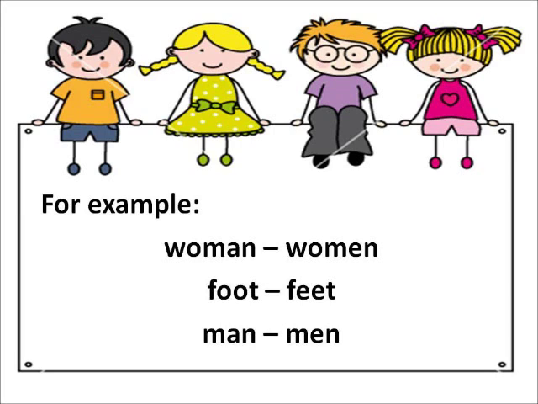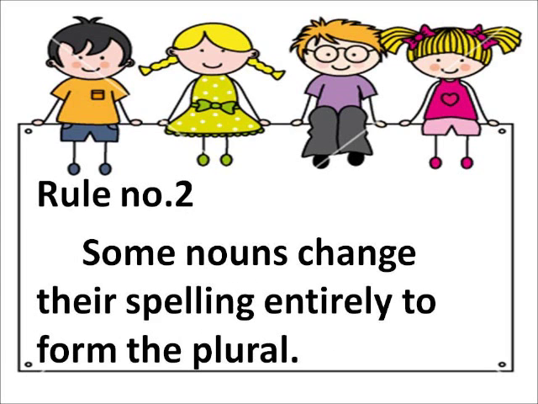Rule number 1. Some nouns change the vowels to form the plural. For our first example, the word woman, we will change the vowel A to E to form the plural, from woman to women. For our second example, the word foot, we will change both O's to E's to form the plural, from foot to feet. For our last example, the word man, we will change the vowel A to E to form the plural, from man to men.